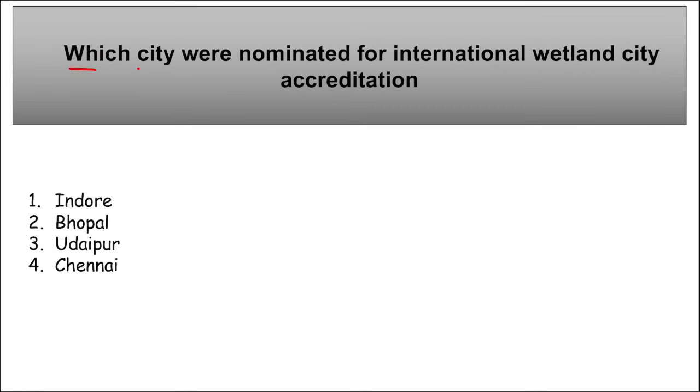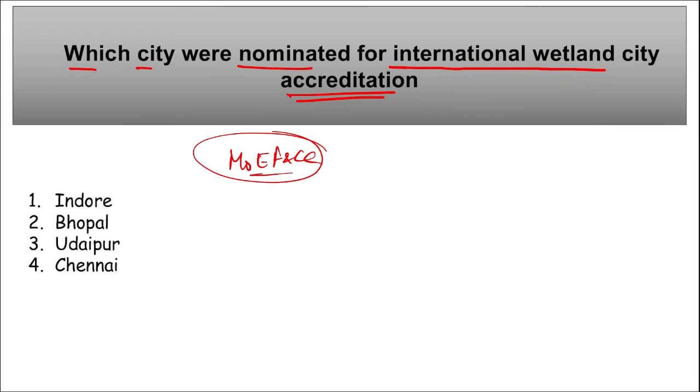Next, which cities were nominated for International Wetland City accreditation? There are 3 cities, and it is the Ministry of Environment, Forest and Climate Change, correct? This ministry has nominated 3 cities. Which are they? Indore, Bhopal and Udaipur. Indore and Bhopal are in Madhya Pradesh. Udaipur is in Rajasthan, right? So these are the 3 cities that have recently been nominated by the Ministry of Environment, Forest and Climate Change, correct, for International Wetland City accreditation, that is WCA.